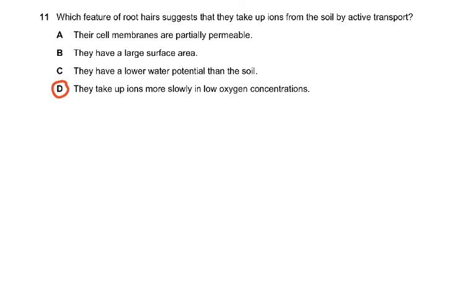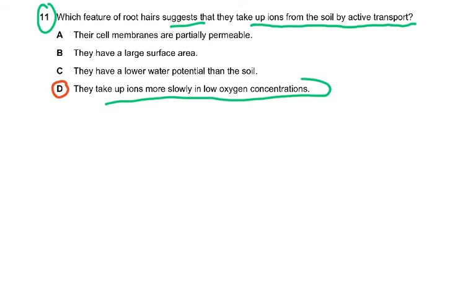Question: which feature of root hairs suggests that they take up ions from the soil by active transport? Their cell membranes are partially permeable, but that doesn't say that they're active transport. They have a large surface area, which helps in absorption, but not active transport. Then they have a lower water potential than the soil. That doesn't make any sense either. Ions are taken up by active transport. They take up ions more slowly in low oxygen concentrations. Why? Because active transport requires energy.